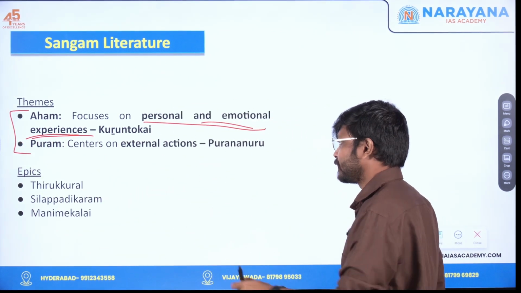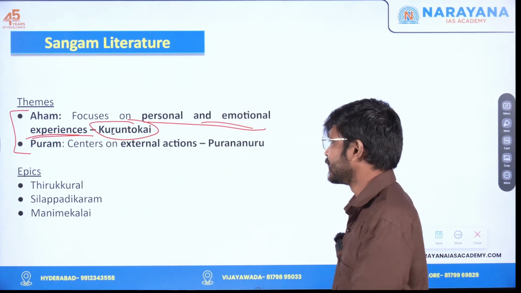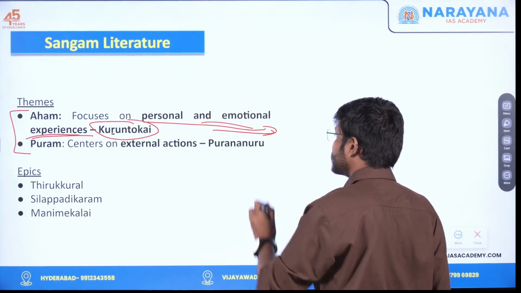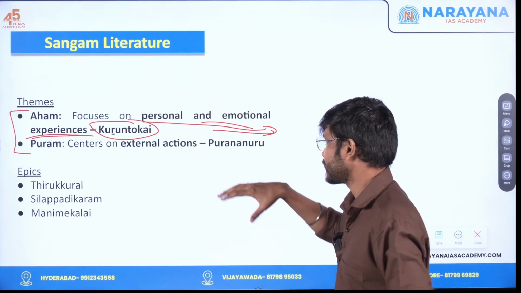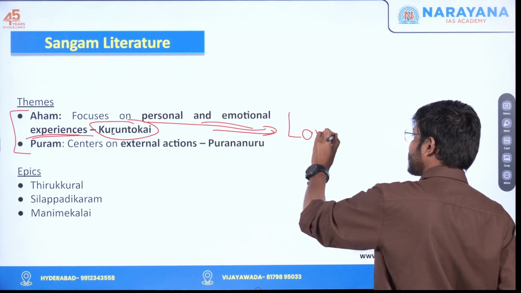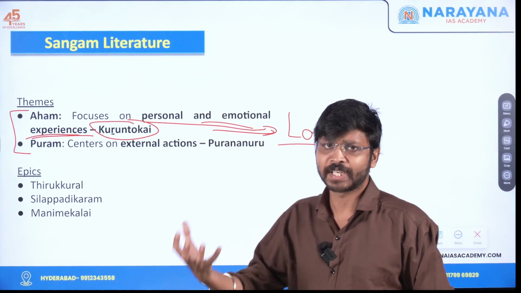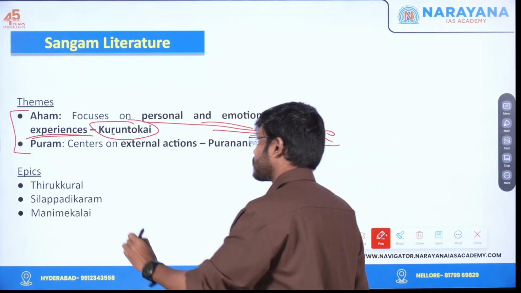For example, Kuruntogai is dealing with love. It is the second book in the 8 anthologies, Ettu Thogai. So obviously love is something which comes from our emotional experience, right? So that is Aham, and we have Puram also.